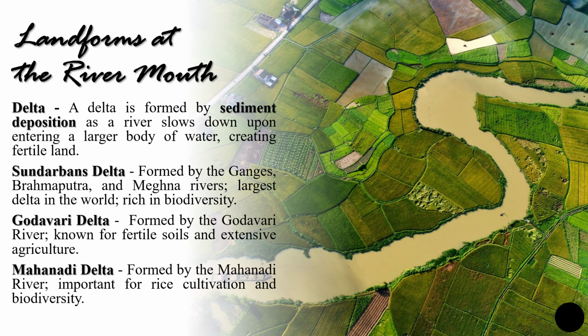So in India we have the Sundarbans, Godavari Delta and Mahanadi Delta. These are actually the largest delta in the world, that is the Sundarbans Delta, because it is formed by the Ganga, Brahmaputra and Meghna rivers. It is very rich in biodiversity. Also, Godavari is known as one of the fertile soils for India, and even Mahanadi, which is an important delta region, provides higher rice cultivation and biodiversity. So this is about the landforms compared to India. I am giving an example about India.